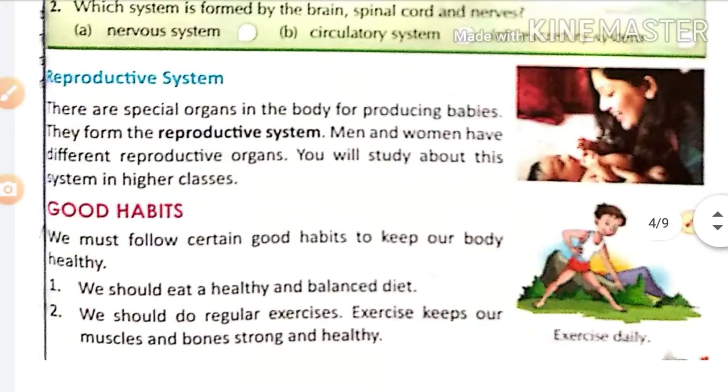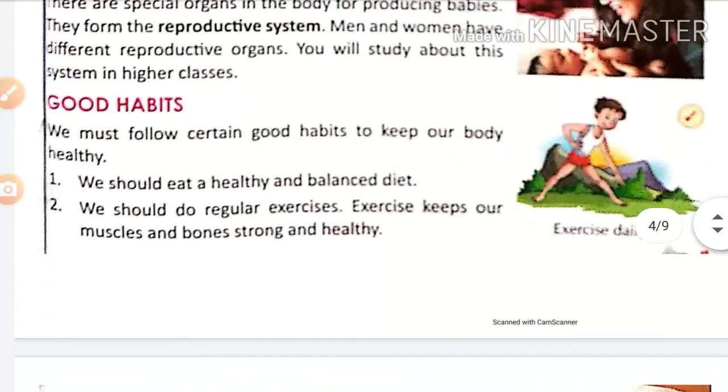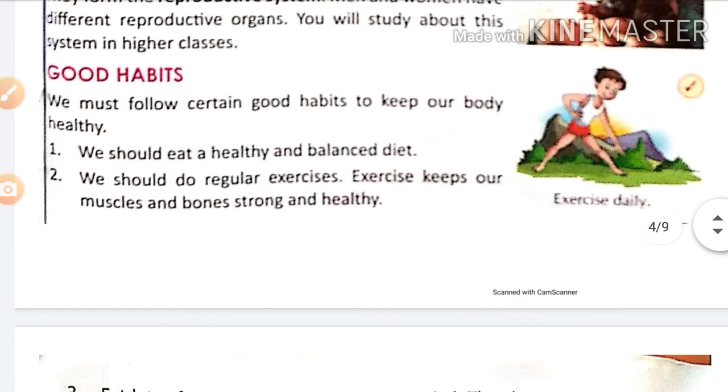Now, the reproductive system. There are special organs in the body for producing babies. They form the reproductive system. Men and women have different reproductive organs. You will study about this system in higher classes.